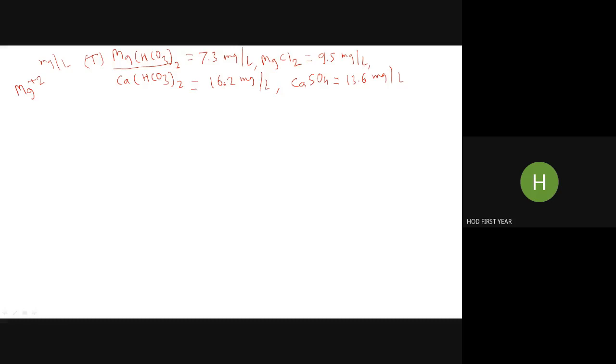So I should write temporary hardness for magnesium bicarbonate. Then magnesium chloride, this impurity, MgCl2, causes which hardness? Permanent hardness. Magnesium chloride is non-carbonate hardness, meaning non-alkaline, which means permanent. It is caused by chloride. So chloride, sulfates and nitrates cause permanent hardness, and carbonate and bicarbonate cause temporary hardness.